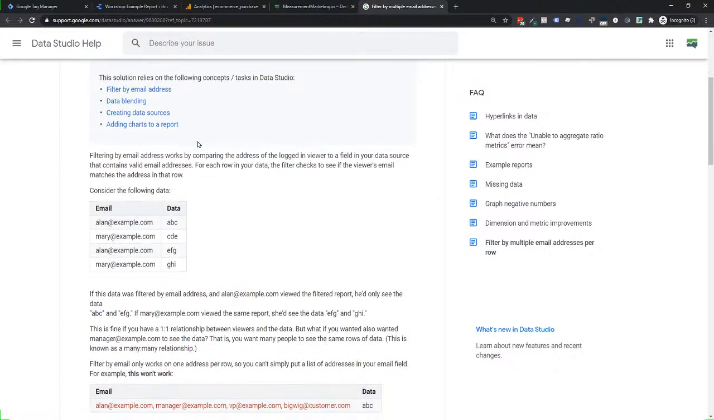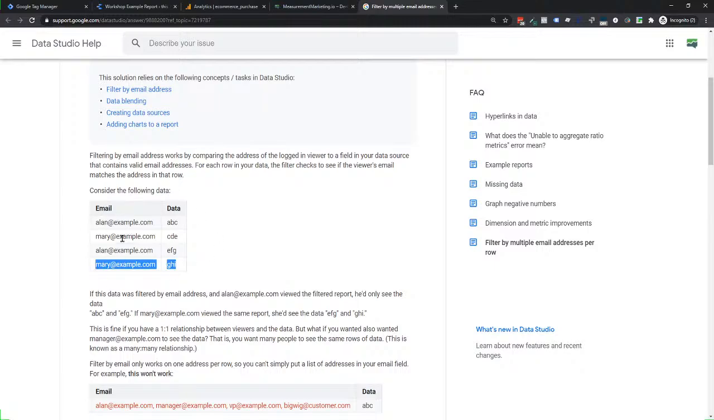And that was one of the updates they did, I believe it was last year at this point, about a year ago. But here, the way it looks like, if you have a data set where there's data that certain email addresses can have, you can connect the dots and you can tell Data Studio, if Alan at example.com is logged in, then show him ABC and EFG. And if Mary at example.com is logged into the Data Studio report, show her only this or that. It's perfect for that sort of use case where certain people, maybe a manager of a store, need to see their results, but not all the results.